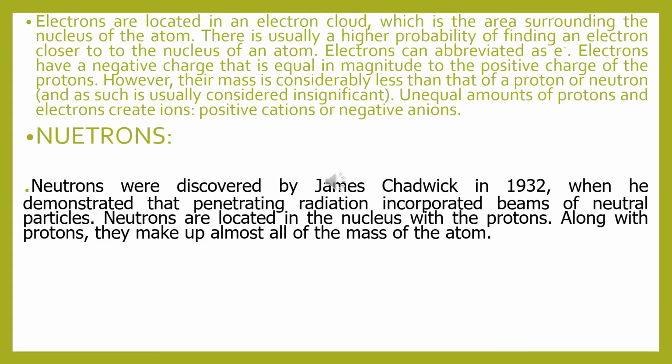Electrons are located in an electron cloud, which is the area surrounding the nucleus of the atom. There is usually a higher probability of finding an electron close to the nucleus of an atom. Electrons have a negative charge that is equal in magnitude to the opposite charge of a proton. However, their mass is considerably less than that of a proton or neutron. Unequal amounts of protons and electrons create ions, either positive ions or negative ions.